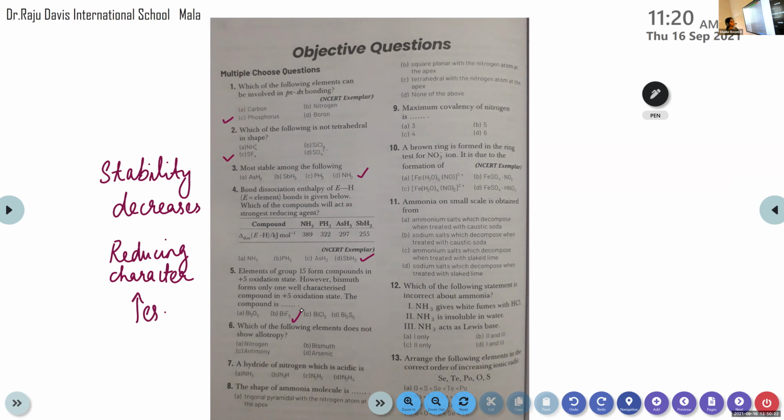Nandana, can you read the sixth question? Which of the following elements does not show allotropy? Nitrogen, bismuth, antimony, and arsenic. Emmanuel, what's the answer? Antimony? The same thing you answered in the beginning, right? Yes, it's nitrogen. Nitrogen does not show allotropy. All other elements in group 15 show allotropy.